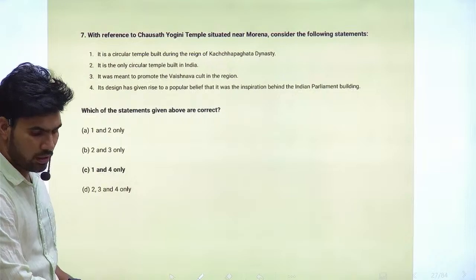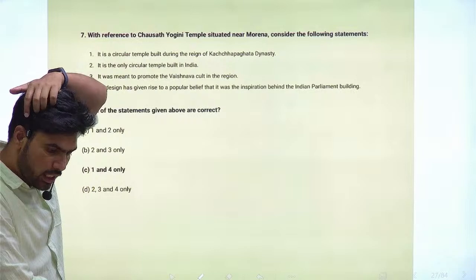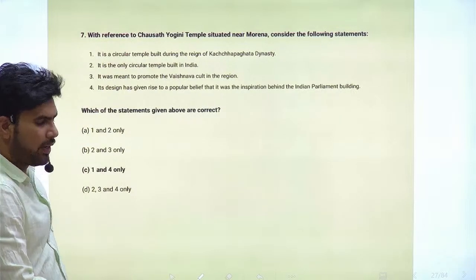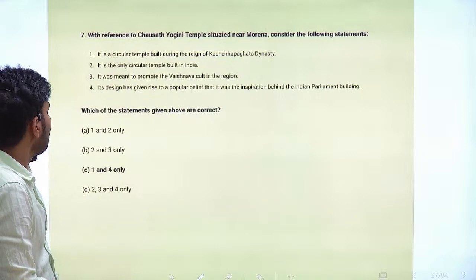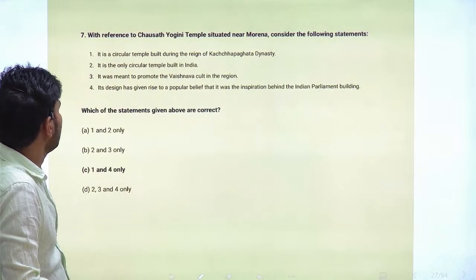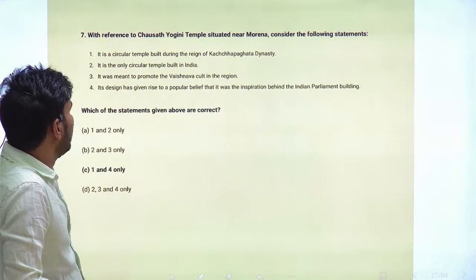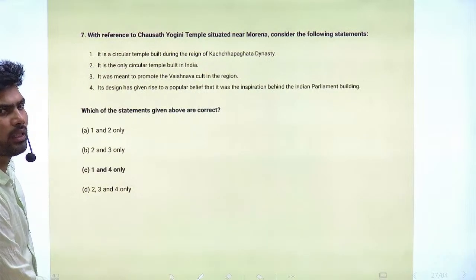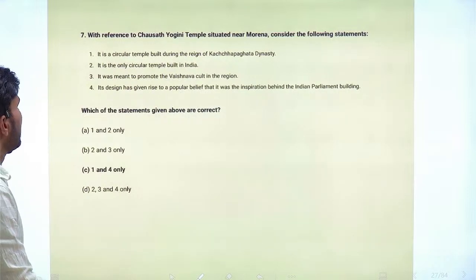Next question. With reference to Chausat Yogini temple situated near Morena, consider the following statements. Morena is in Gujarat. Sorry, Morena is in Madhya Pradesh, I am really sorry. It is a circular temple built during the reign of Kachapagata dynasty.